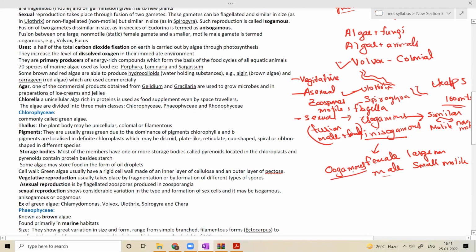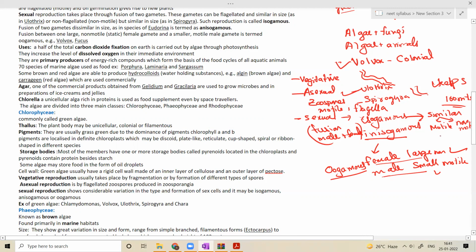Oogamous is the type of reproduction in which the female gamete is very large and the male gamete is very small. Most of the time, the male gamete swims towards the female gamete. So what are the examples?